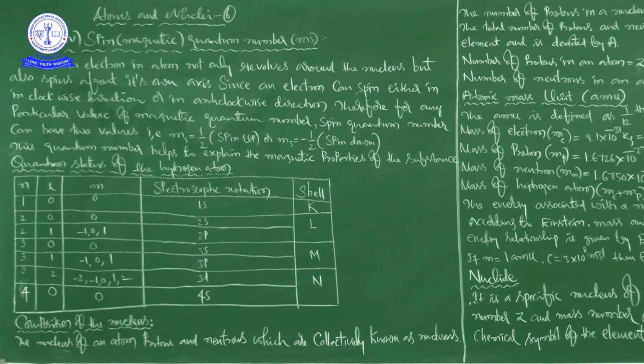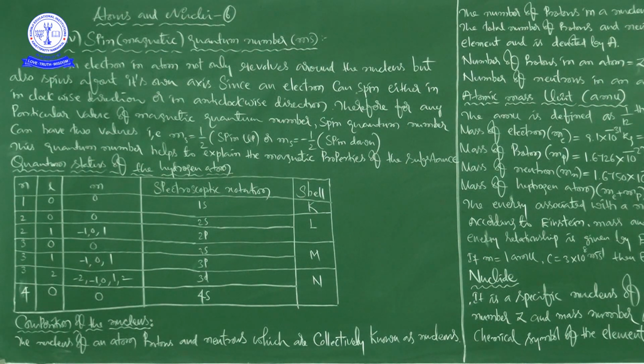So for any particular value of magnetic quantum number, spin quantum number can have two values, that is ms is equal to plus 1 by 2, which means spin up, or ms is equal to minus 1 by 2, which means spin down.